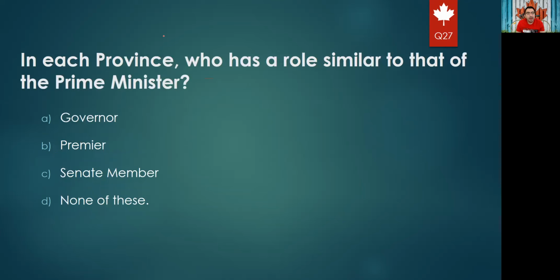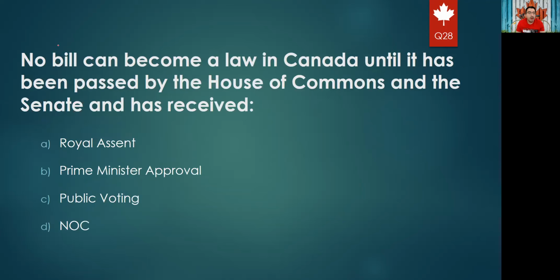In each province, who has a role similar to the Prime Minister? Who is the head of the government on the province level? It is the Governor, Premier, Senate member, or none of these. Yes, the right answer is option B, Premier. No bill can become a law in Canada until it has been passed by the House of Commons and the Senate and has received royal assent, Prime Minister approval, or public voting. The right answer is for sure royal assent, which is the stamp of the Governor General.